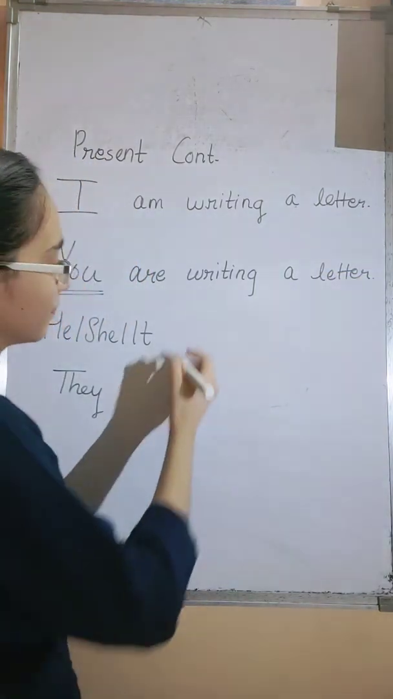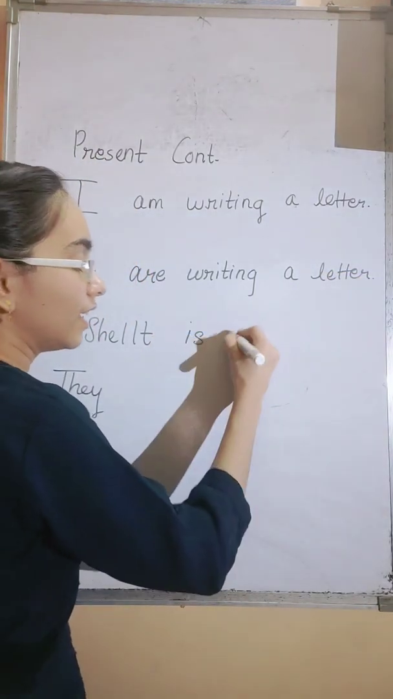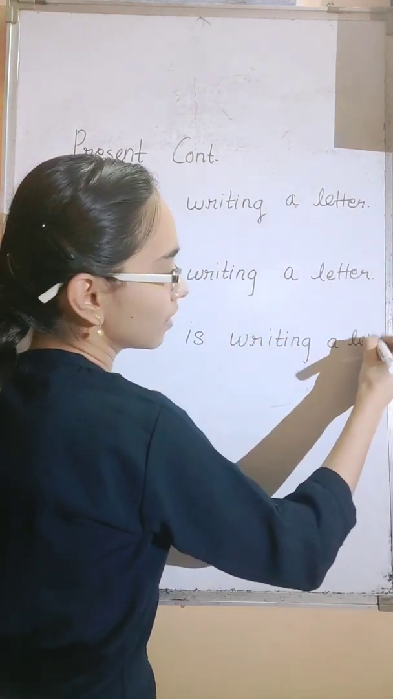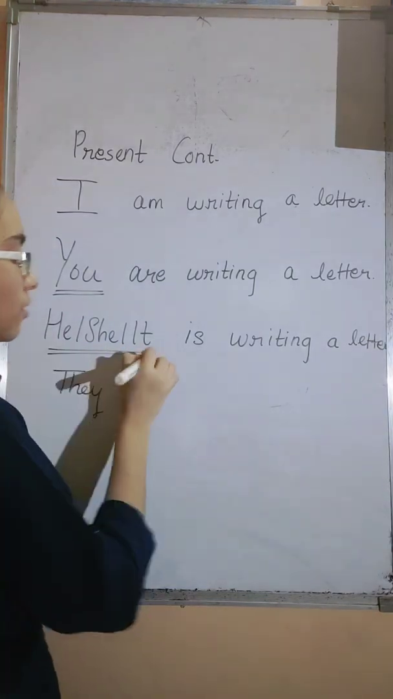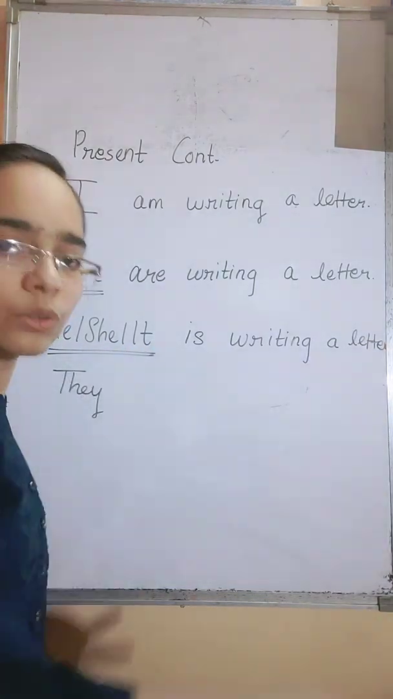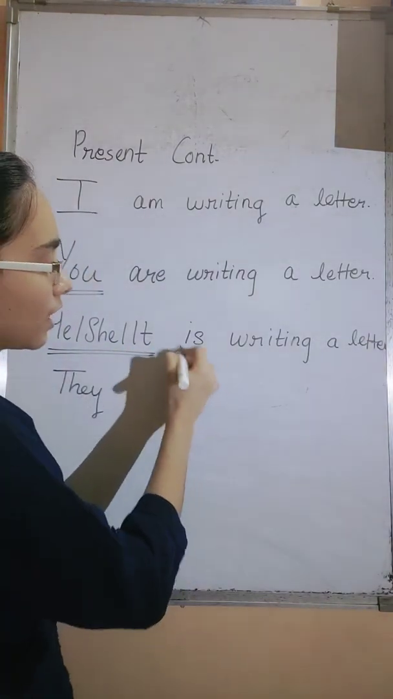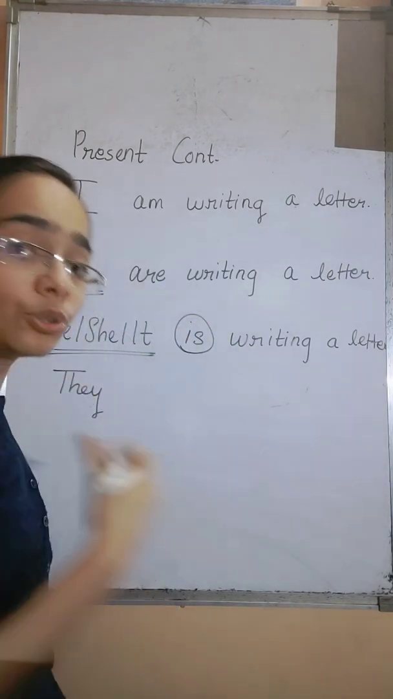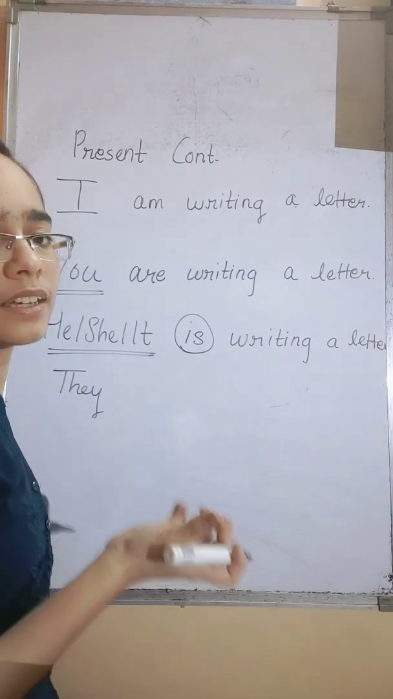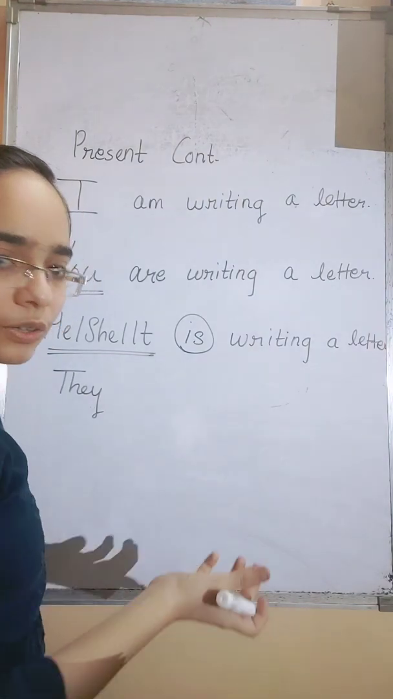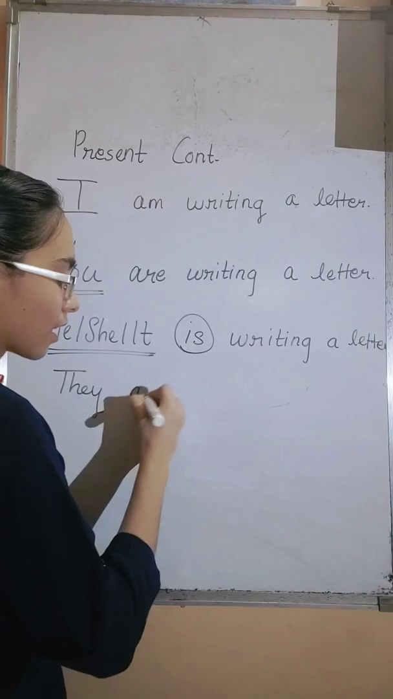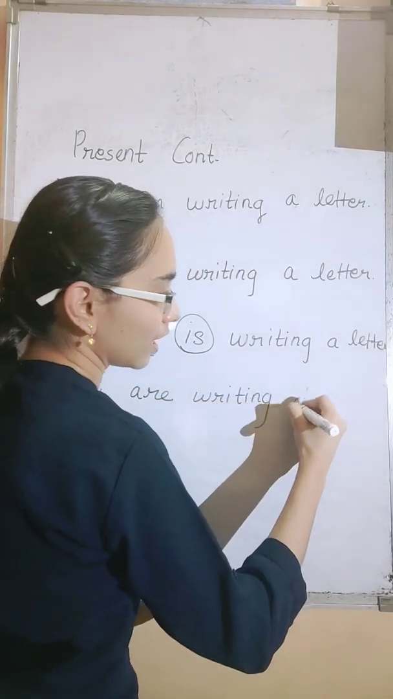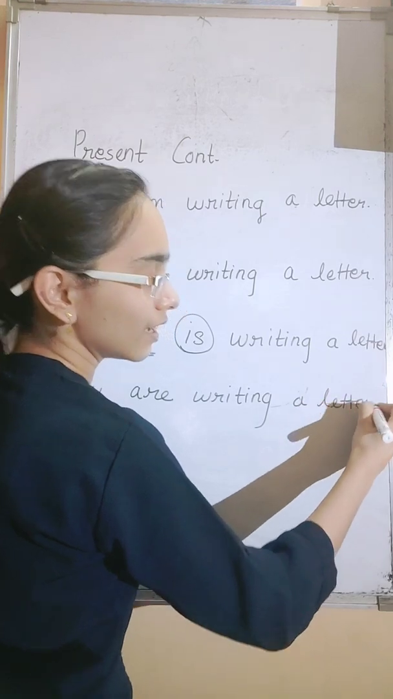Next, he is writing a letter. Is will come because this third person singular is in singular form. Okay, so that is why is will come. Whereas here, you are writing a letter. You, we are treating as a plural form. Here also, they are writing a letter. They is in plural form. So they are writing a letter.